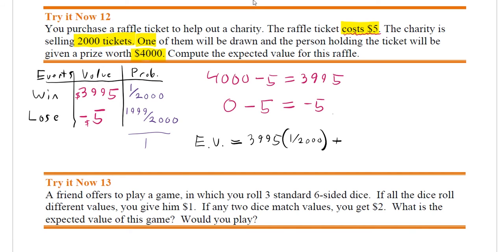And then we're going to add that with technically negative 5 times 1,999 out of 2,000. Its value times its probability. Now, this middle here of plus minus, because this is a plus a negative, what we could also do is simply indicate this as minus that number.